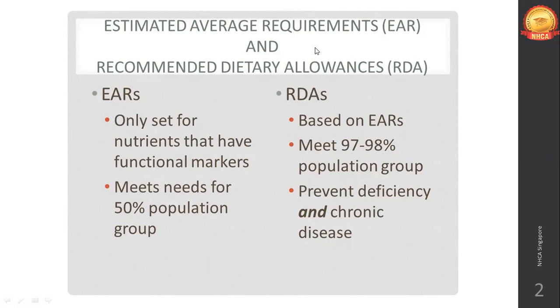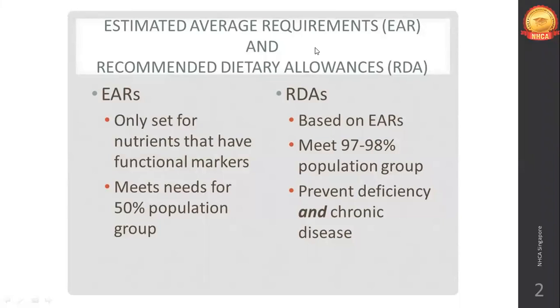When you follow RDA, you are covering around 97 to 98% of your entire population, but in EAR you are only covering 50% of the population. And what RDA does is, it not only prevents deficiency diseases, it also keeps the population protected against degenerative diseases like multiple sclerosis, etc.